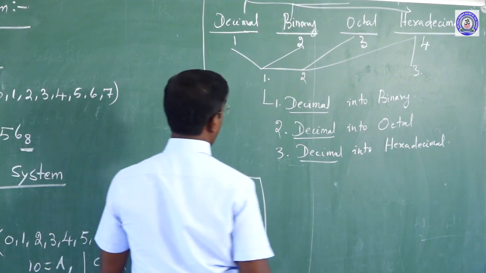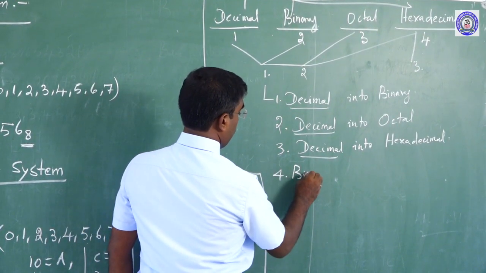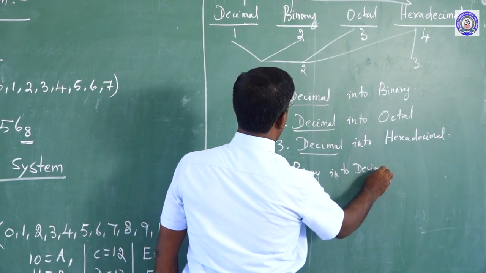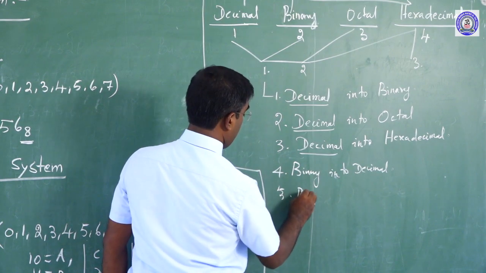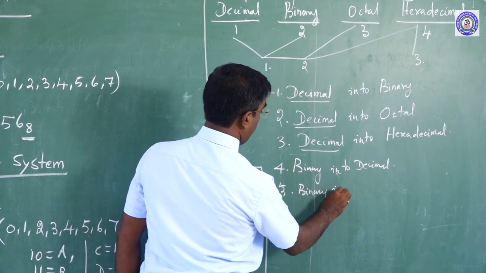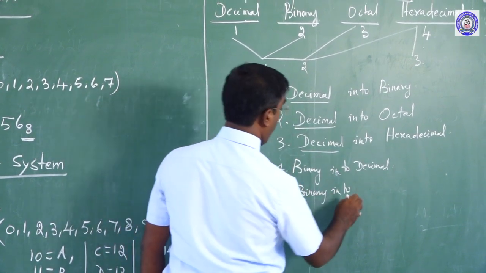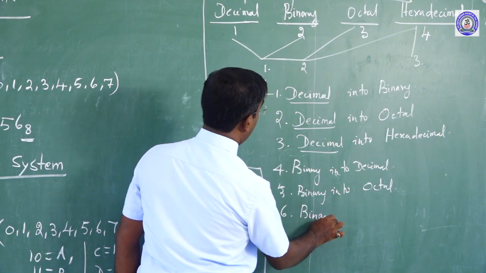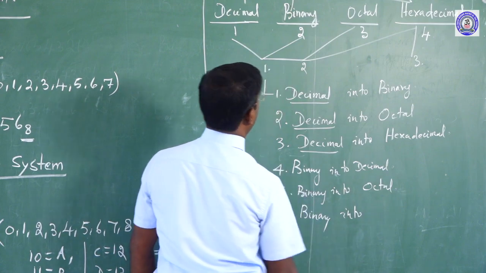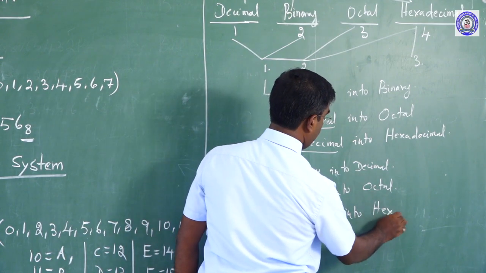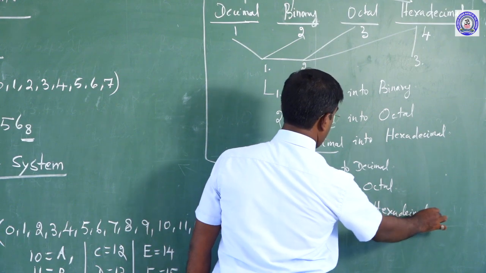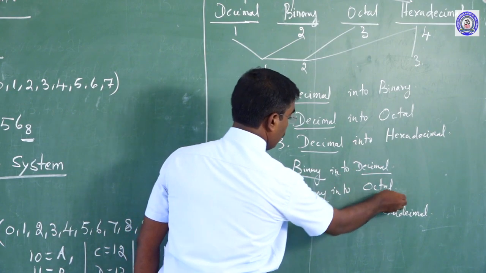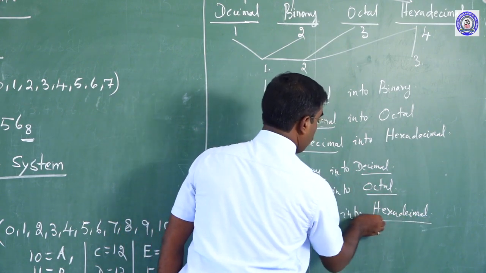The fourth one is binary into decimal, and then again binary into octal, and again binary into hexadecimal. I think you clearly understand. This is based on binary: binary into decimal, binary into octal, binary into hexadecimal.